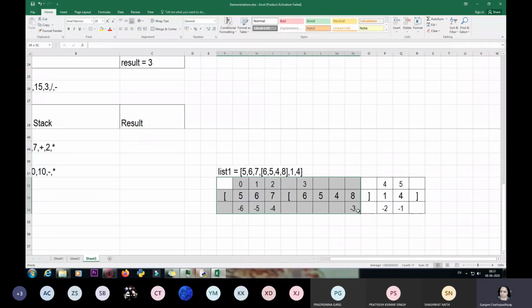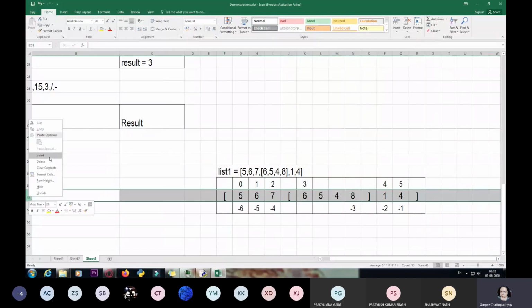So you can see that this is my list. Now over here, this is a sublist. What you can see over here is a sublist, that is 6, 5, 4, 8, a nested list, a list within a list. Because here 5 is an item, 6 is an item, 7 is an item, this whole list is itself an item of list 1. And it is itself a list. So that means it will be having a sub indexing.